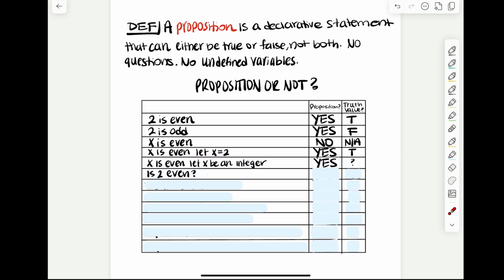What about is 2 even? Well, that's a question. Propositions have no questions, so that is not a proposition, and because of that, there is no applicable truth value.